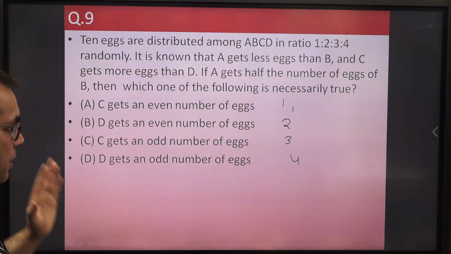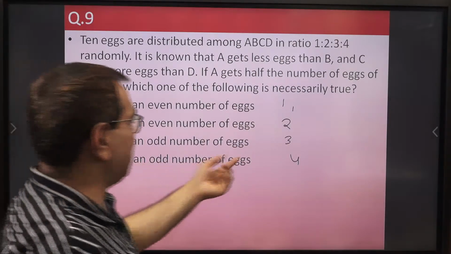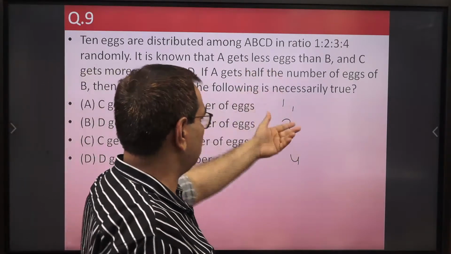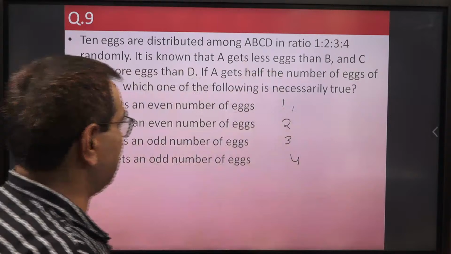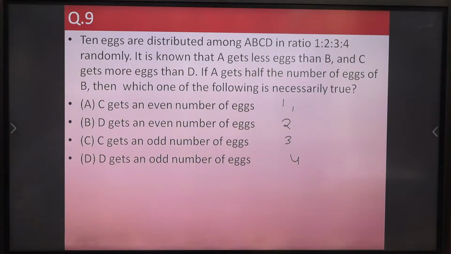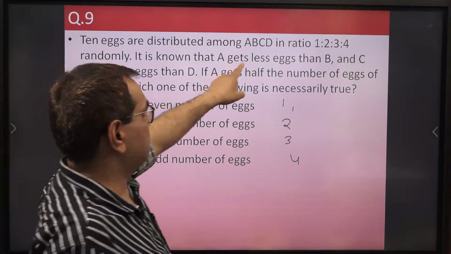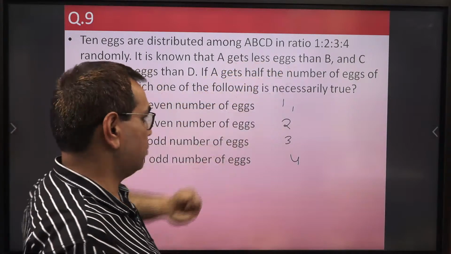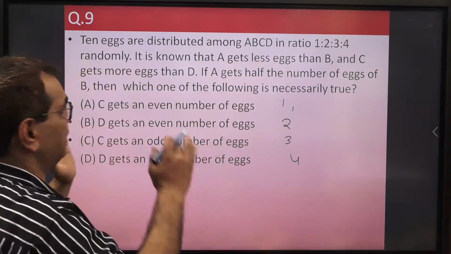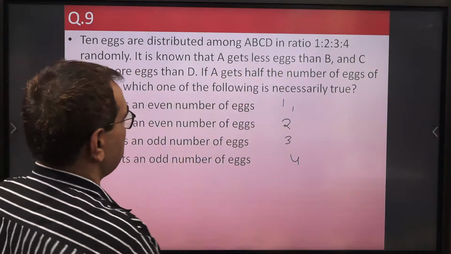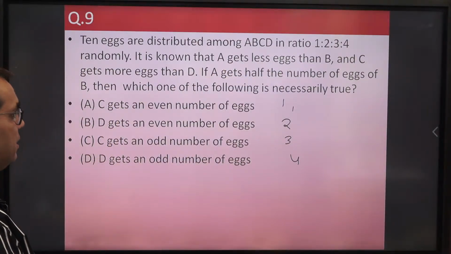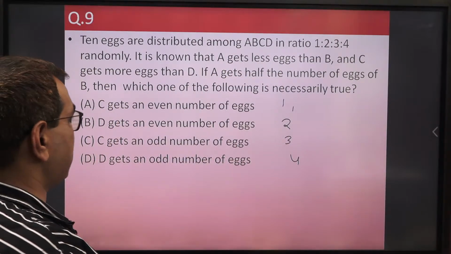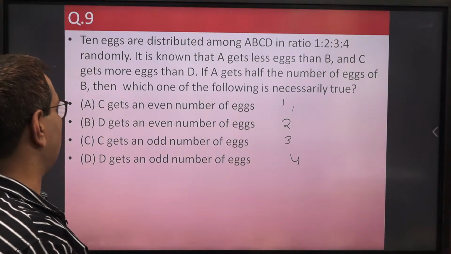They are distributing randomly. We have 4 people, A, B, C, D. Anyone may get 3 eggs, another may get 2 eggs, and so on. Now what information do we have? It is known that A gets fewer eggs than B, so A gets less than B, right? And C gets more eggs than D. Now, if A gets half the number of eggs of B.